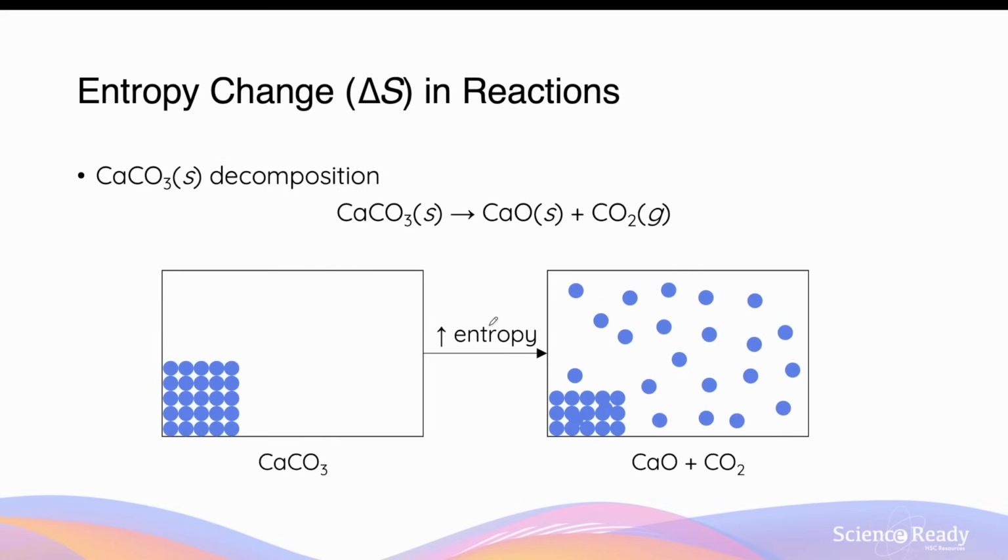The variation in entropy according to the state of matter has a significant impact on the entropy change of chemical reactions.